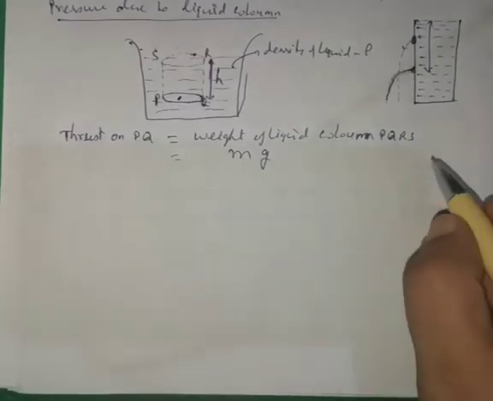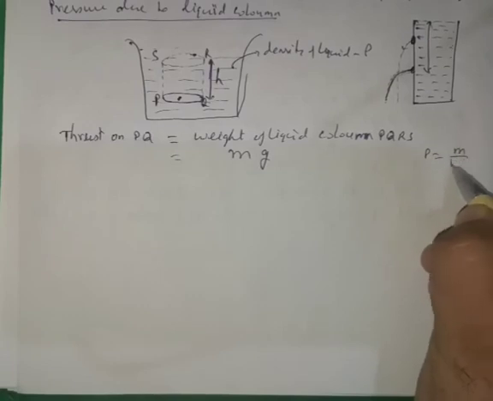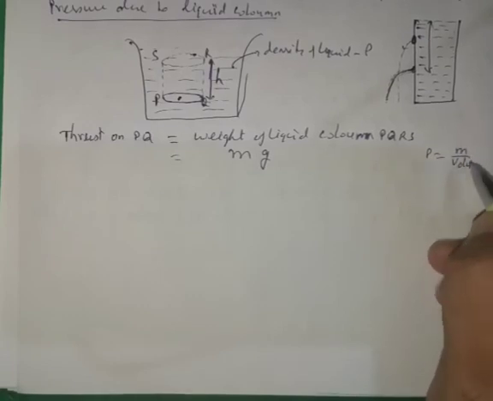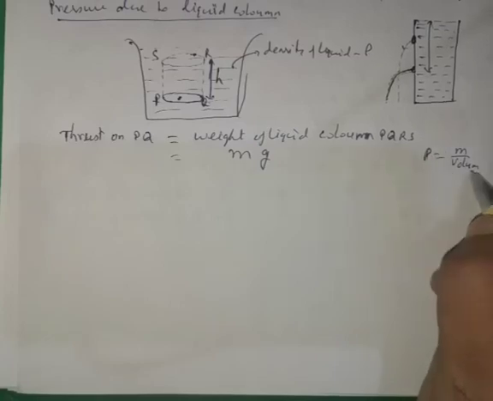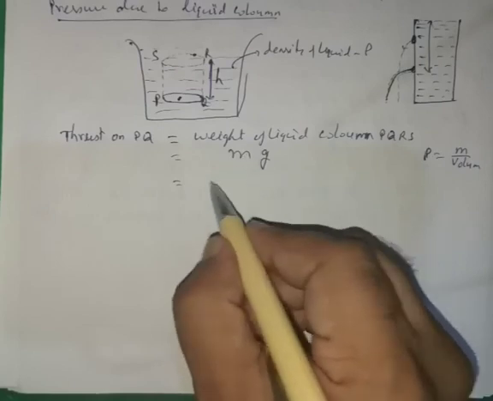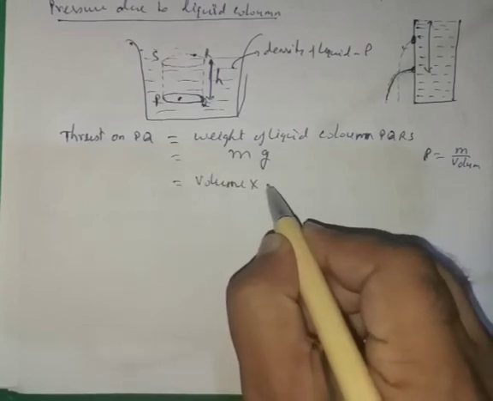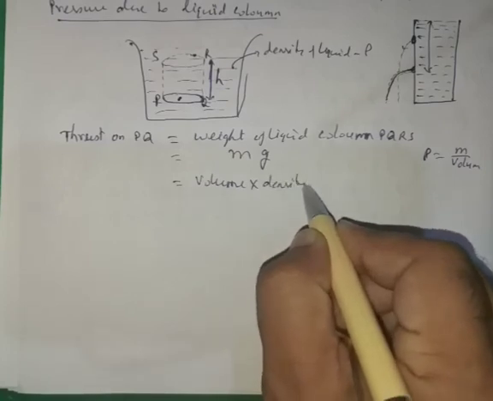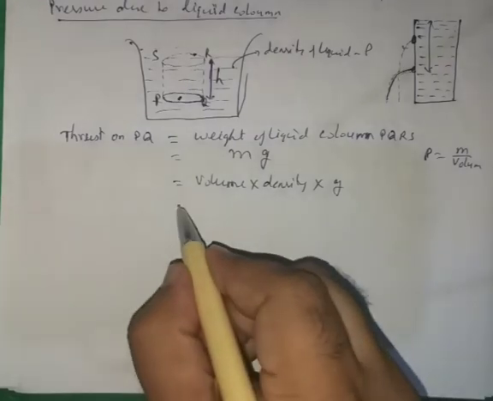In terms of density, rho is equal to mass over volume, so mass will be equal to rho multiply volume. So this can be replaced by volume multiply density multiply g.